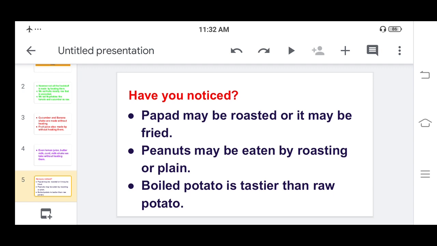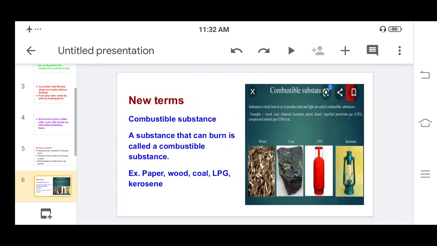Now let us see some new terms. Here they have given some new terms, meaning new concept definitions. Let us see them one by one. Our first new term is combustible substance. So what is a combustible substance? A substance that can burn is called a combustible substance.